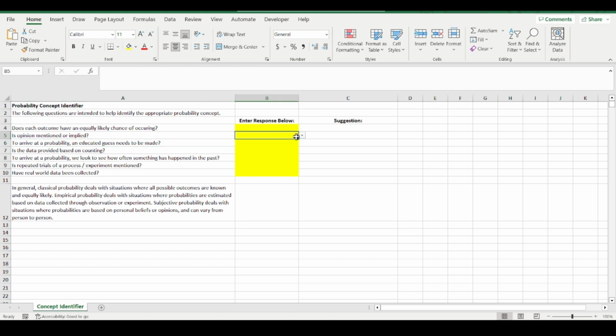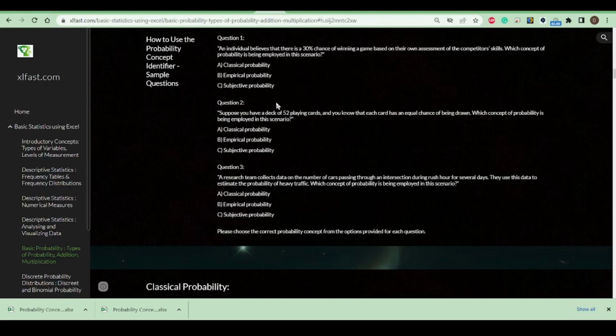Now, I suspect that we can answer yes to both of those questions. And the suggestion is that we're using the subjective probability concept there. So my answer to question 1 would be it is subjective. It's a subjective probability concept we're using.